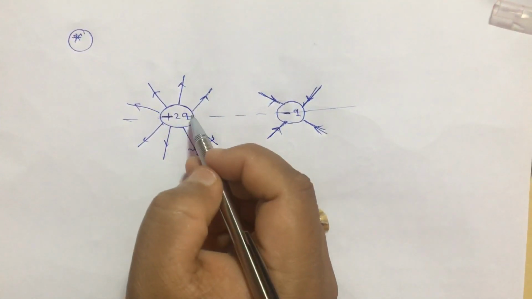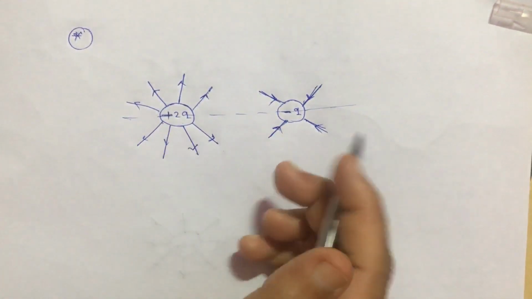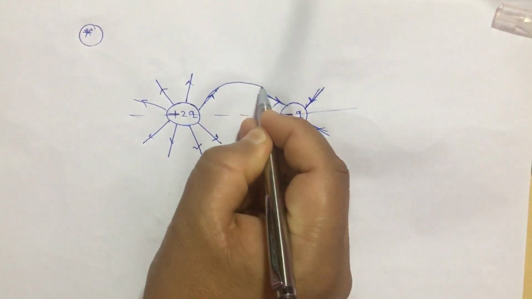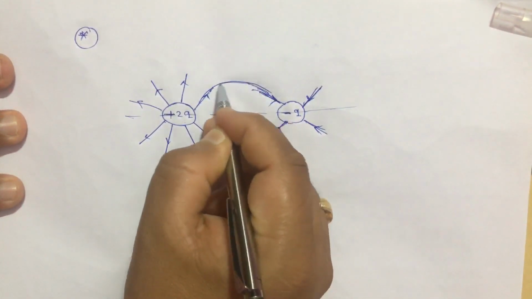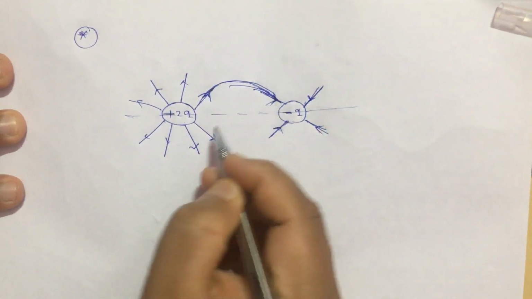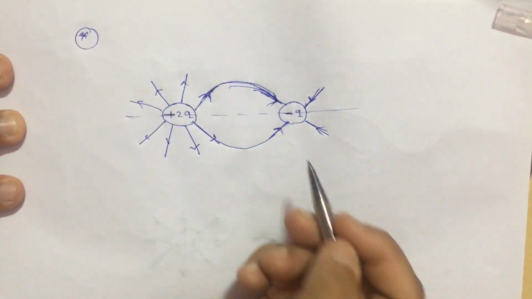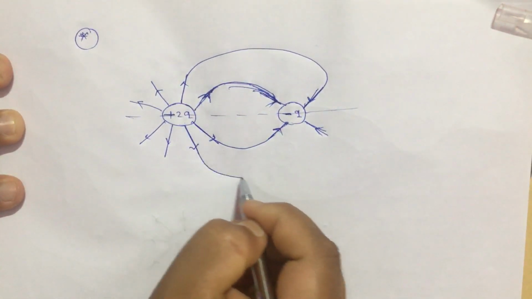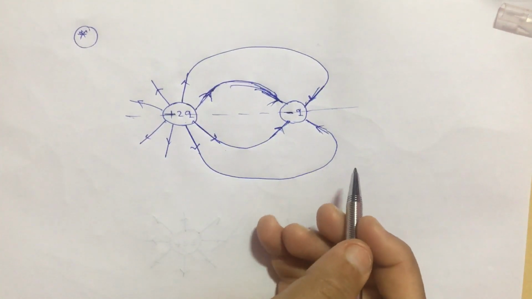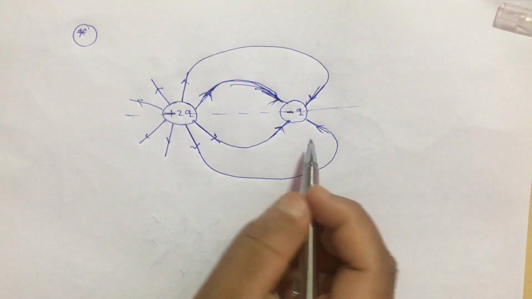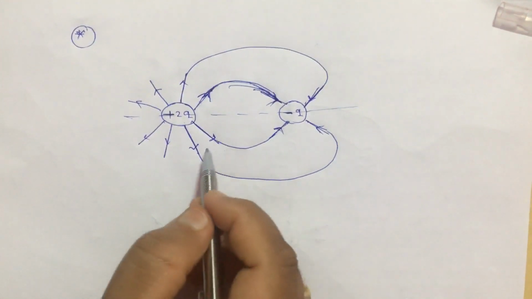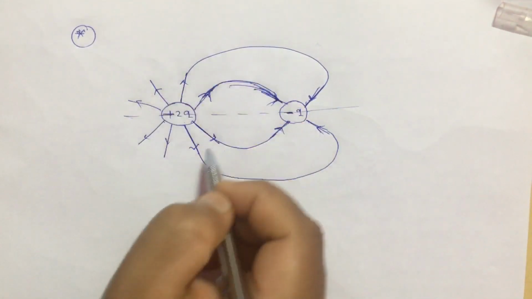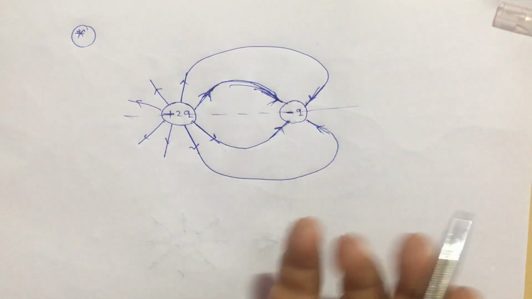Now we know that if plus or minus charges are there, the electric field line should start from plus and end at minus. So let us draw it like this. It will start here and end here. Similarly it will start here and end here. Similarly this will start here and end here. This will start here, it is going to end here, like this. And why is there this much space here? Because obviously here the magnitude is more, so the electric field line density should be more, and here it should be less, so it is like that.